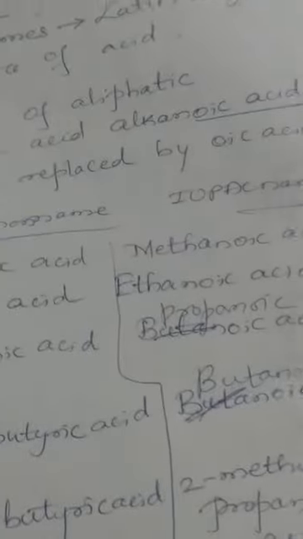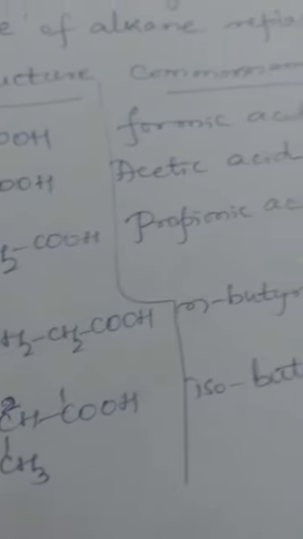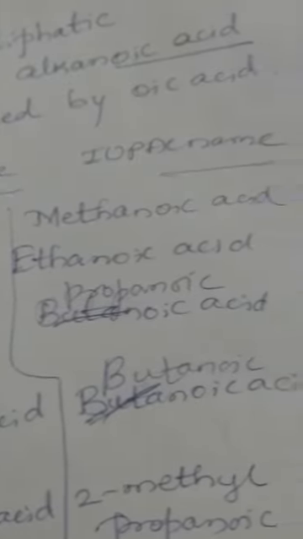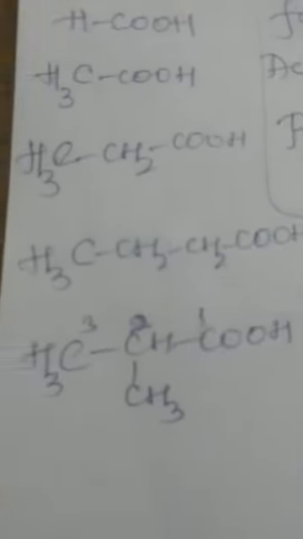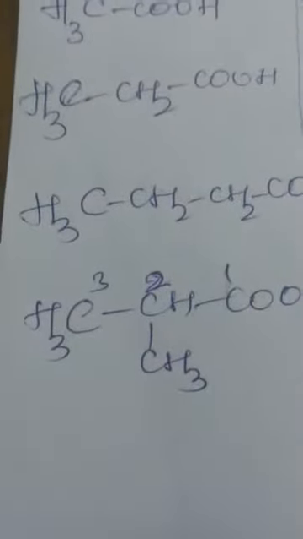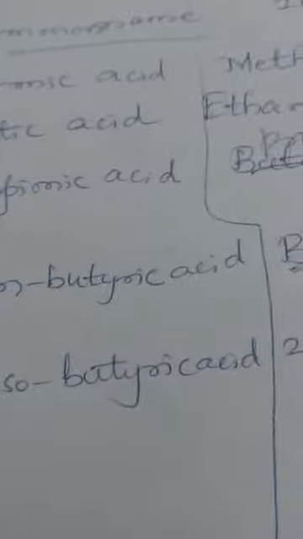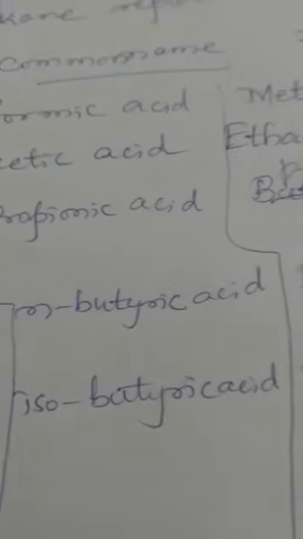The next member, add another methylene group: CH3CH2CH2COOH. N-butyric acid, a straight chain compound. The IUPAC name is butanoic acid. And with the same formula, another structure is possible with an isopropyl group, CH3CHCH3COOH. So this is called isobutyric acid. Butyric acid is found in butter, students, remember.